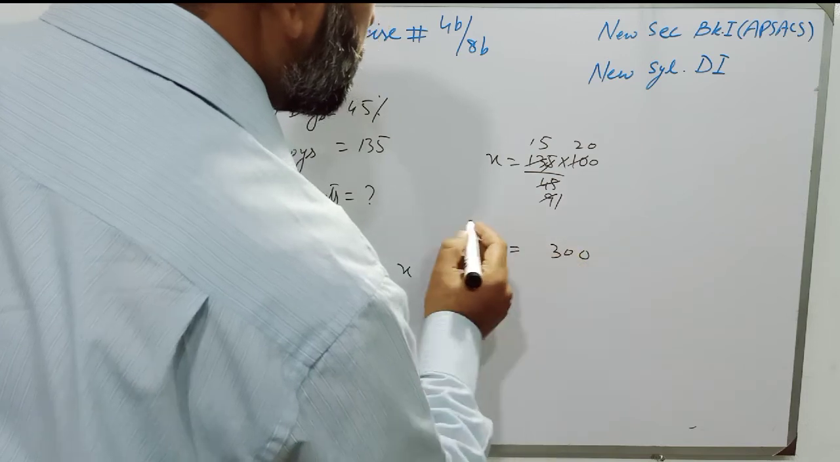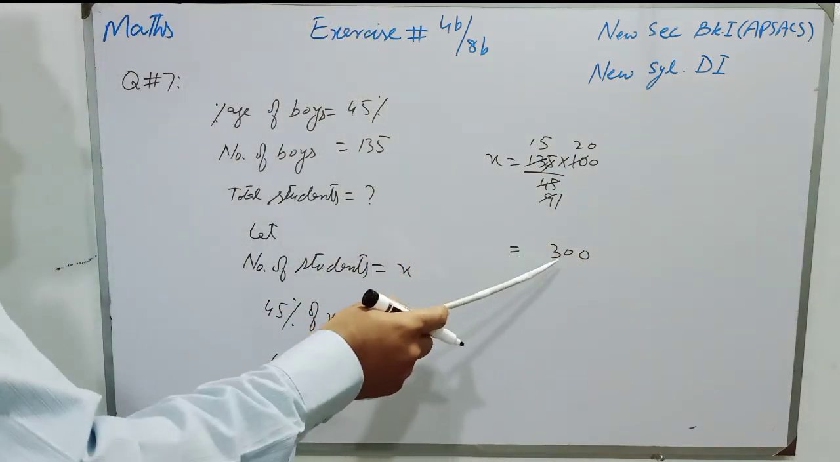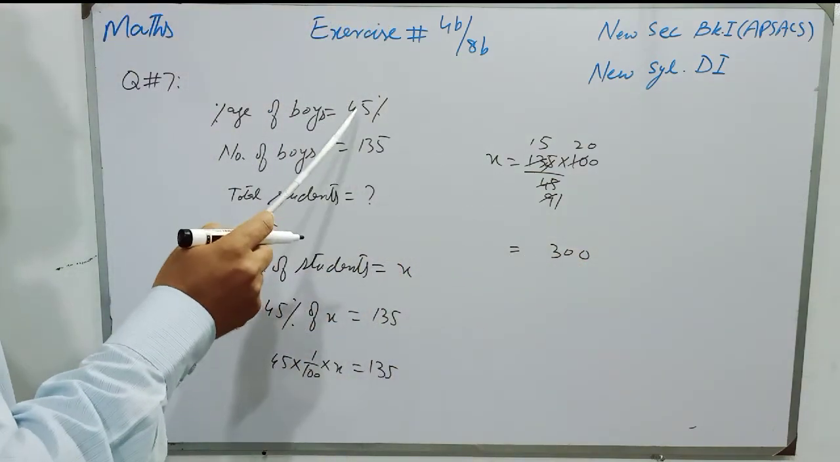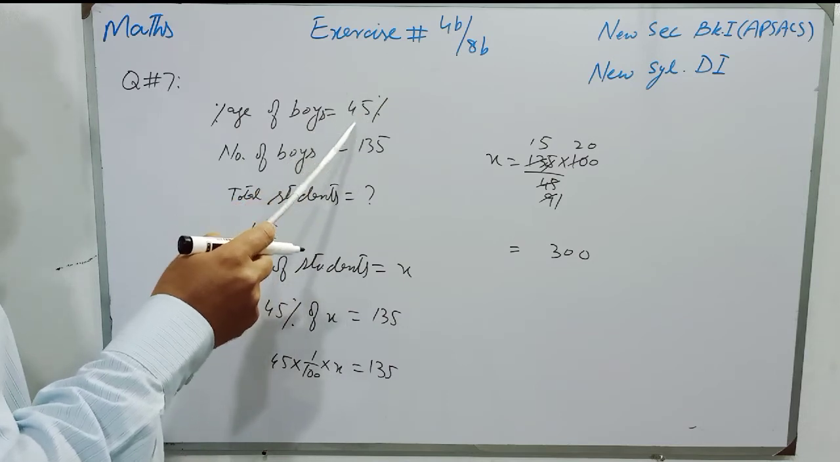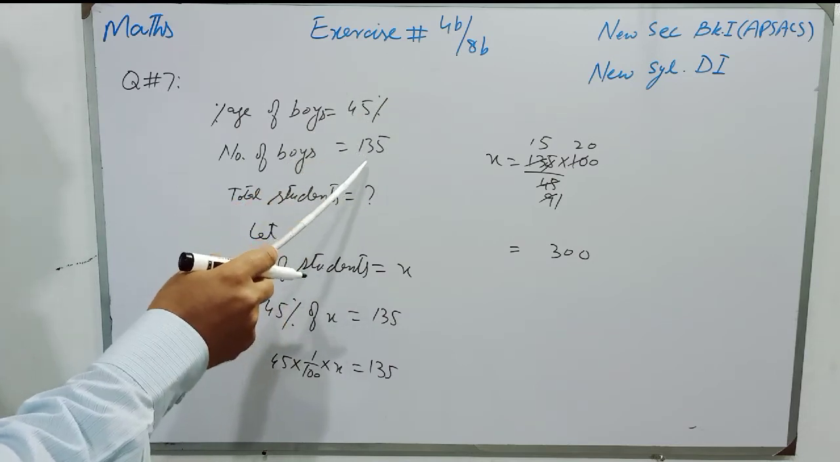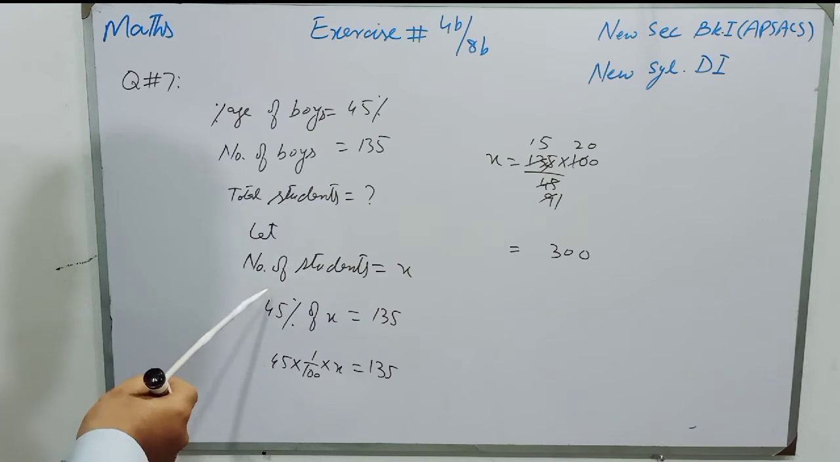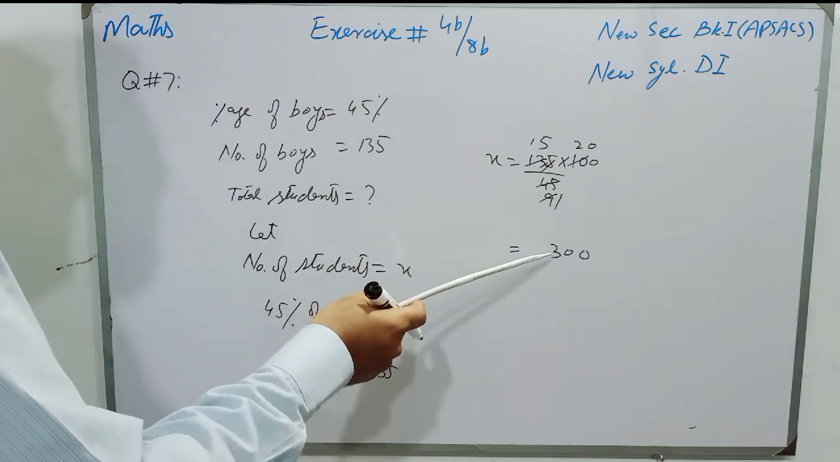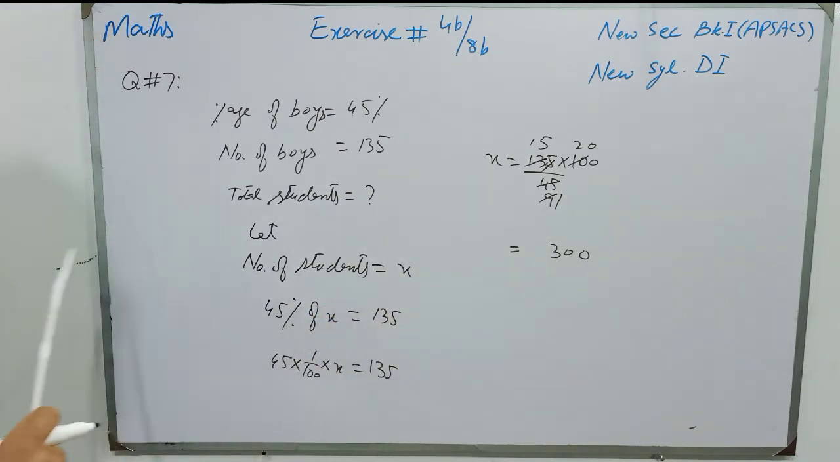So students, total number of students are 300, and in which 45% are boys, and the number of boys are 135, and we have to find the total number of students. So the total number of students are 300.